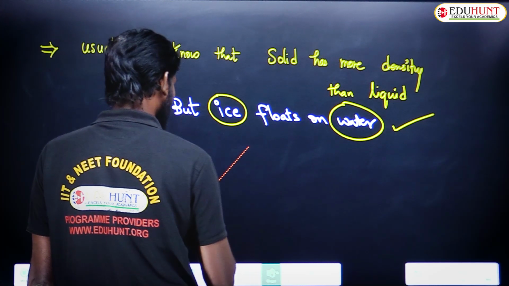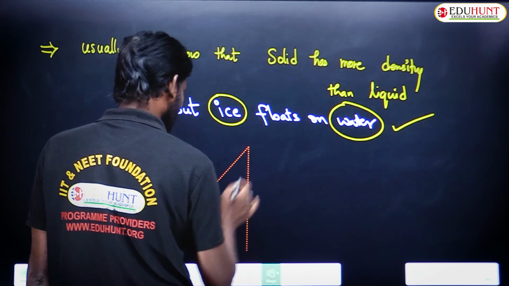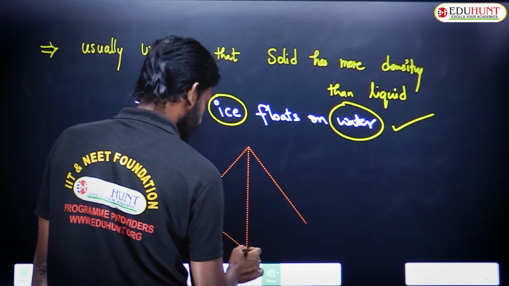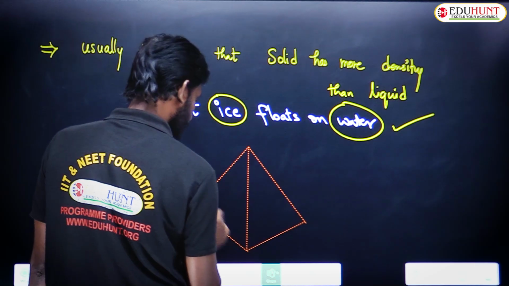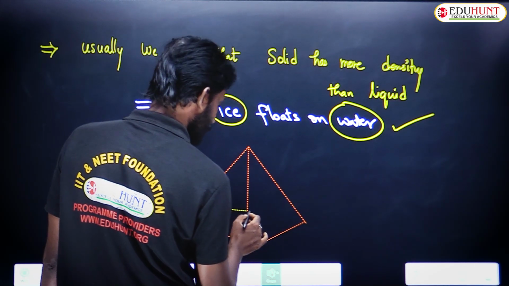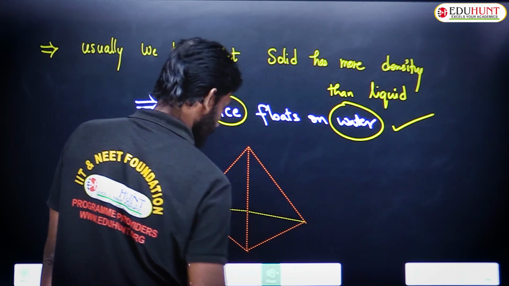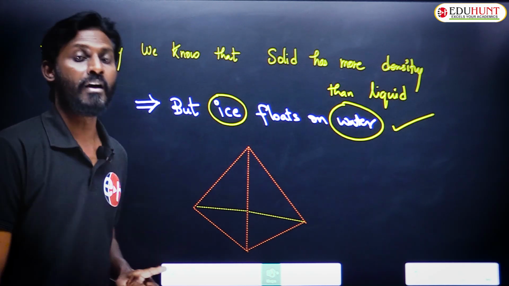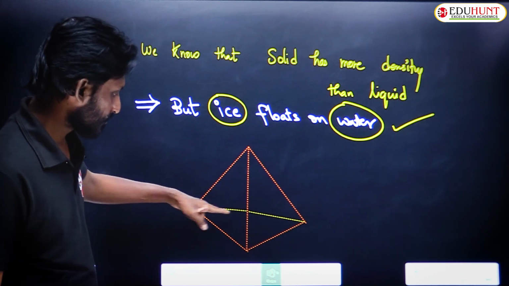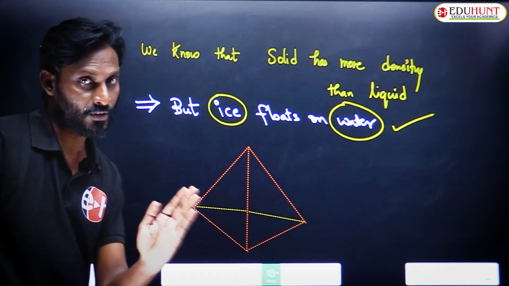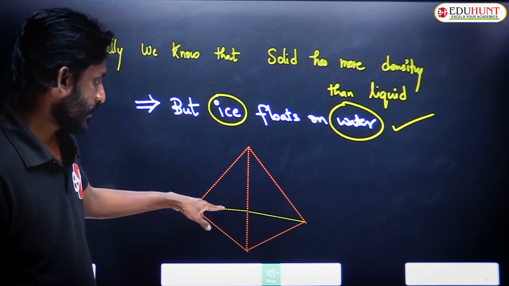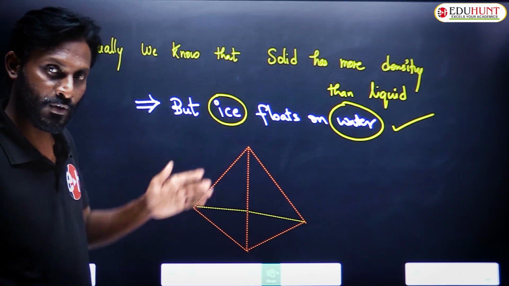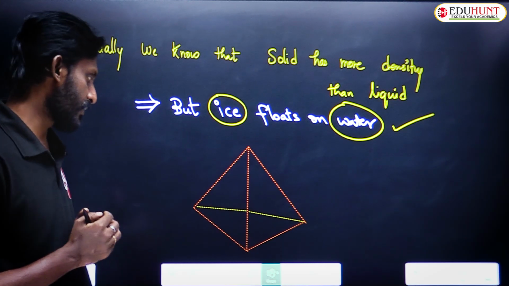This is the tetrahedral arrangement. This line is coming towards you, and that yellow line is going away from you. So that's why I use different colors.